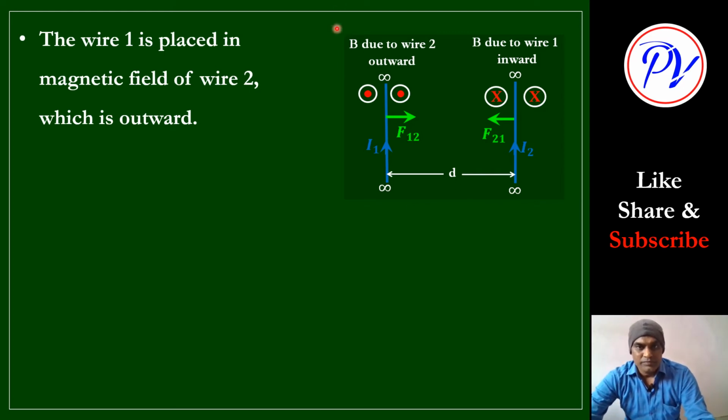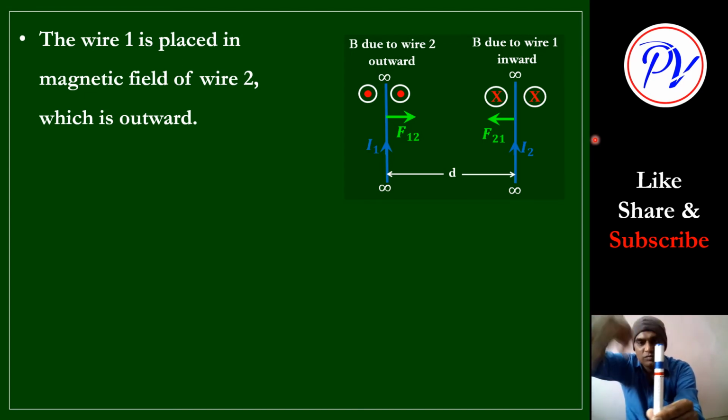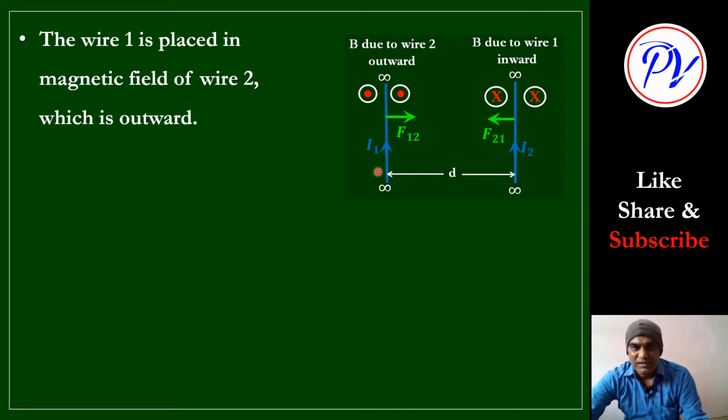Now look, this wire 1 is placed in the magnetic field of wire 2. Wire 2 will produce a magnetic field on both sides like this, in the periphery. And this wire 1 is placed on the right side, no problem.